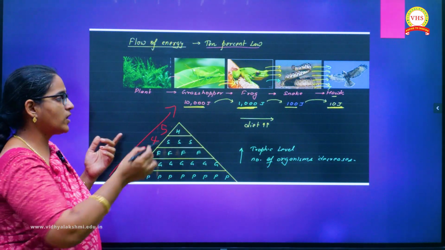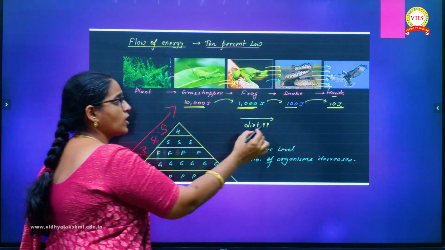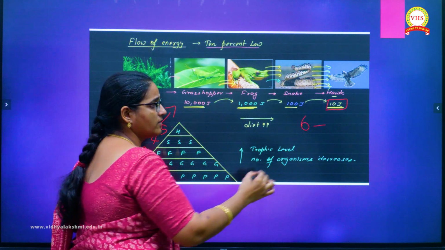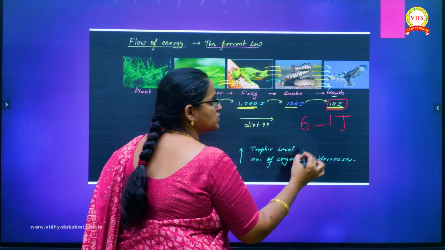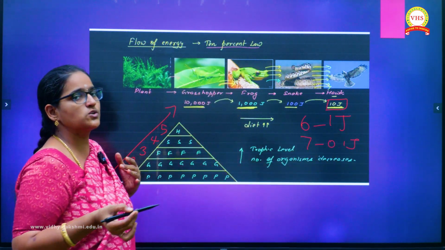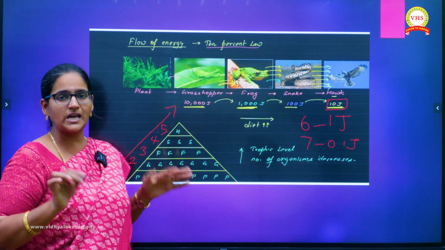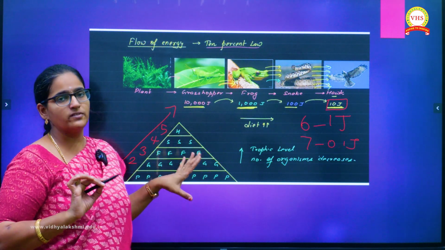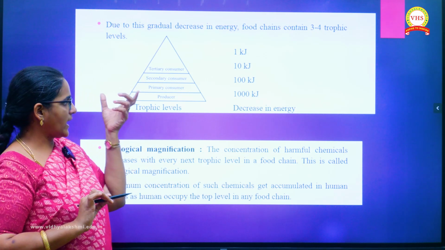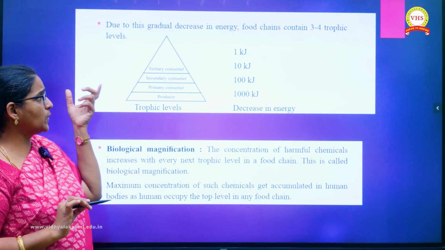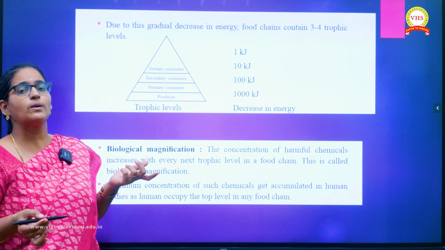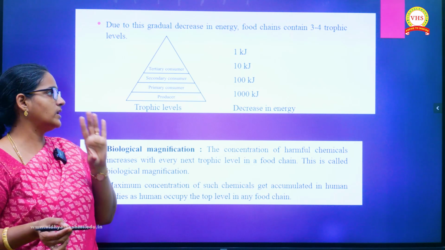In case you think, here already 5 trophic levels are there. The 5th trophic level has got only 10 joules. If it is moving to the 6th trophic level, you will have the availability of only 1 joule, and at the 7th trophic level it will come to 0.1 joule. With that 0.1 joule of energy, no organisms can survive. That is why the food chain will have a maximum of 4 to 5 trophic levels in nature. So if you can have a clear view here, due to this gradual decrease in the energy, the food chain consists of a maximum of 3 to 4 trophic levels, not beyond that.